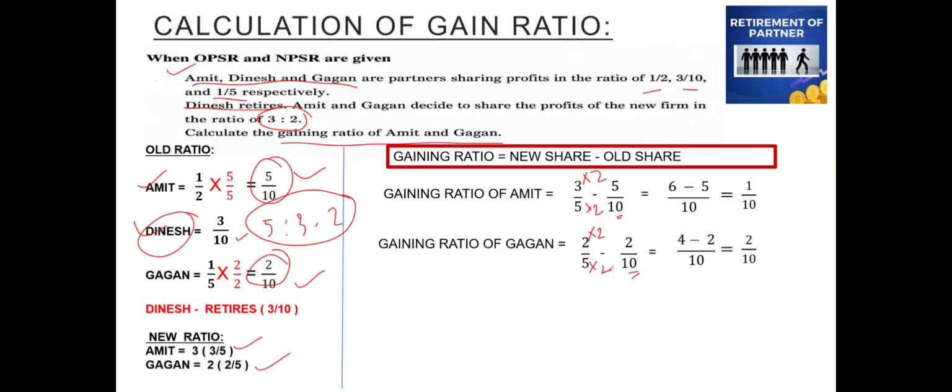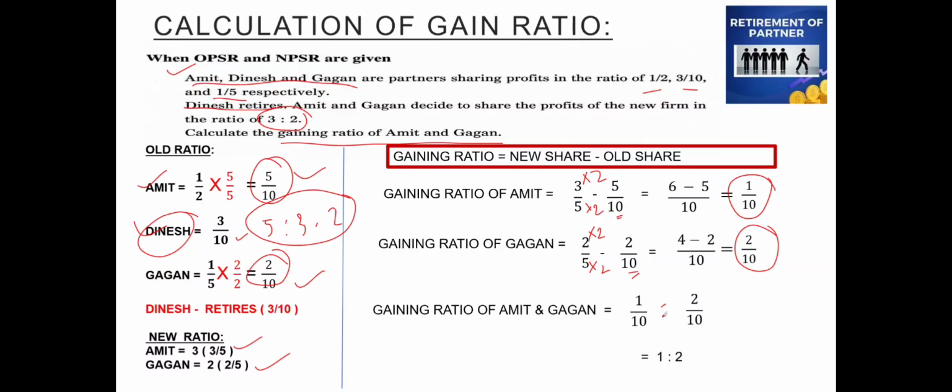So the gaining ratio of Amit and Gagan will be 1 by 10 and 2 by 10, which can also be written as 1:2. So this is how the gaining ratio between the existing partners is to be calculated.